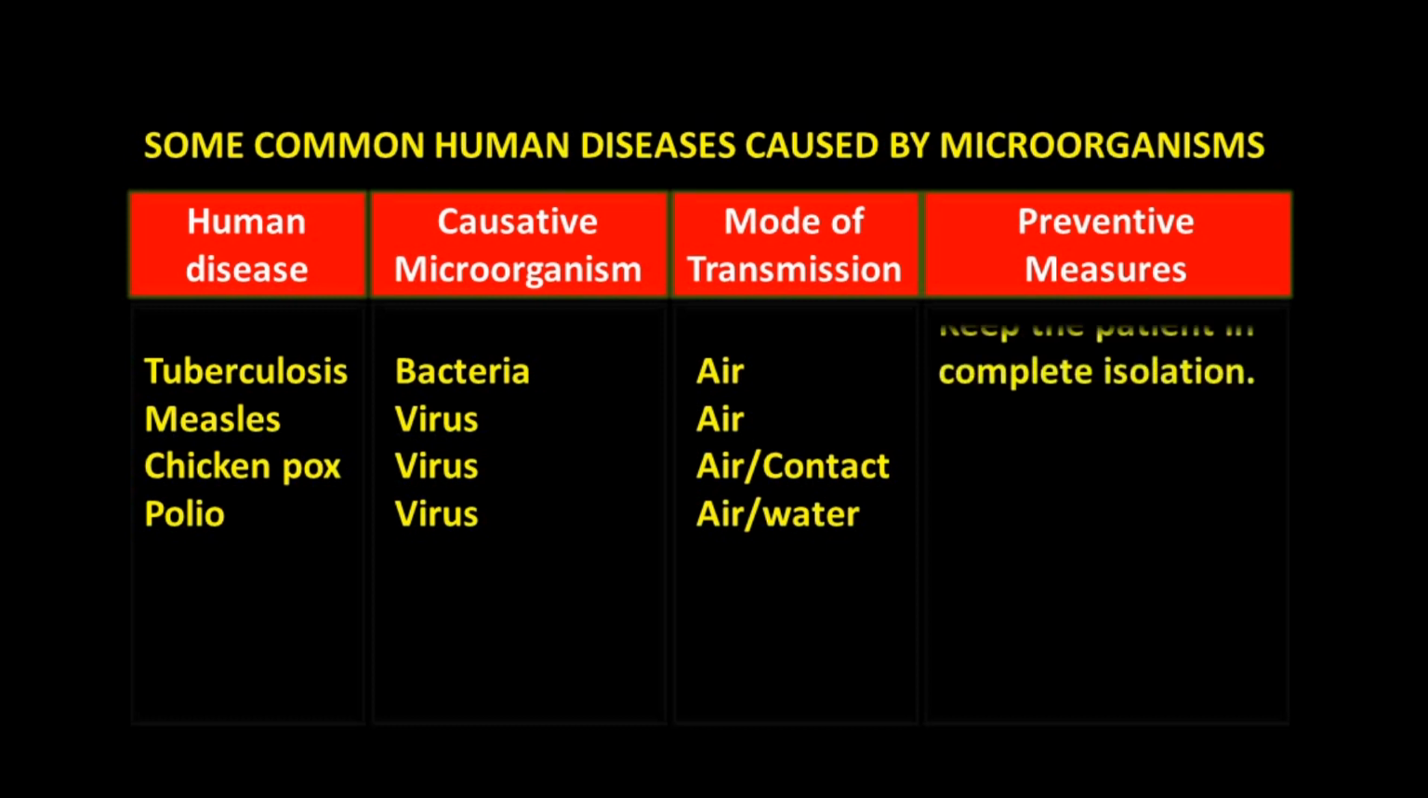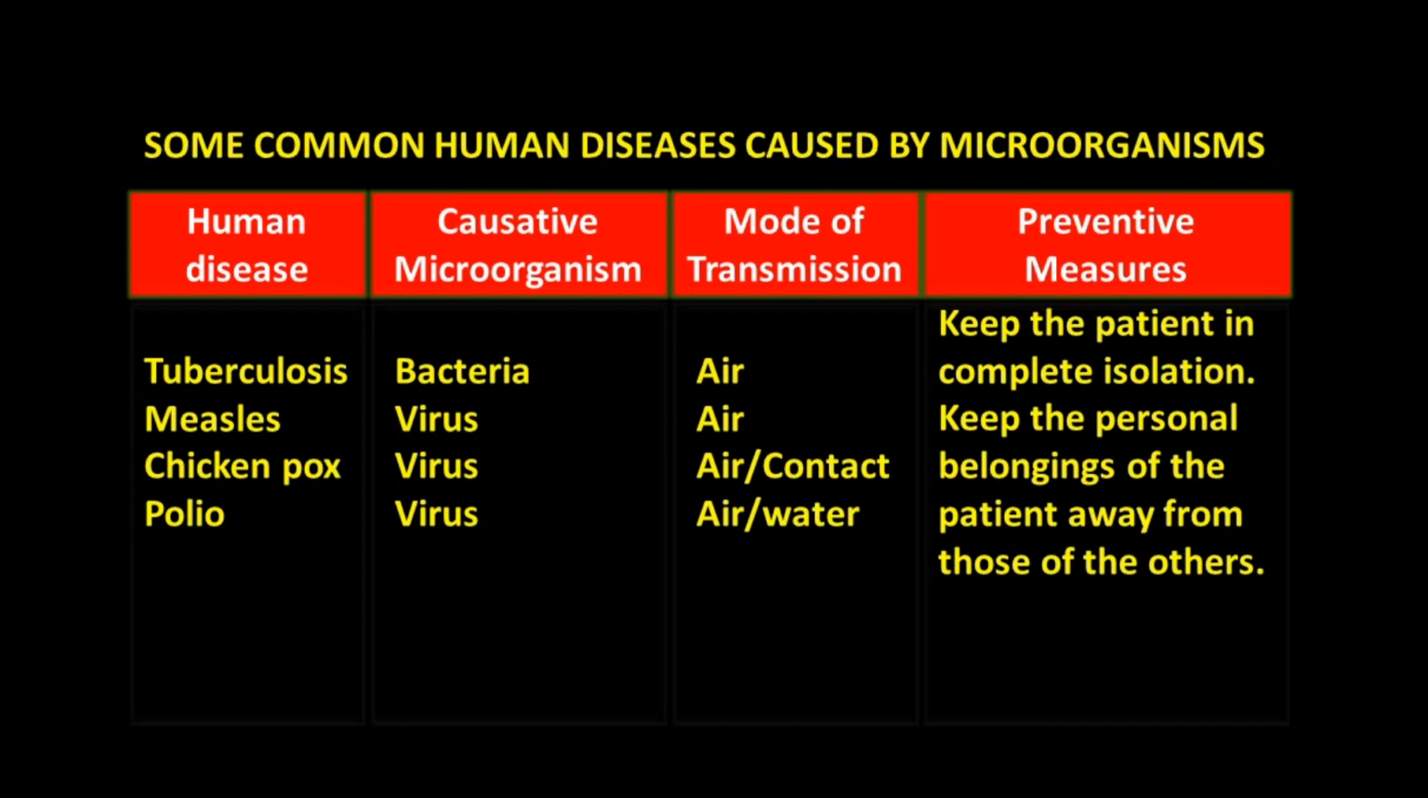Prevention measures. Keep the patient in complete isolation. Isolation is very important because this disease can transfer through contact with an infected person. Keep the personal belongings of the patient away from those of the others. Vaccination given at a suitable age helps to prevent diseases spread by bacteria and viruses.